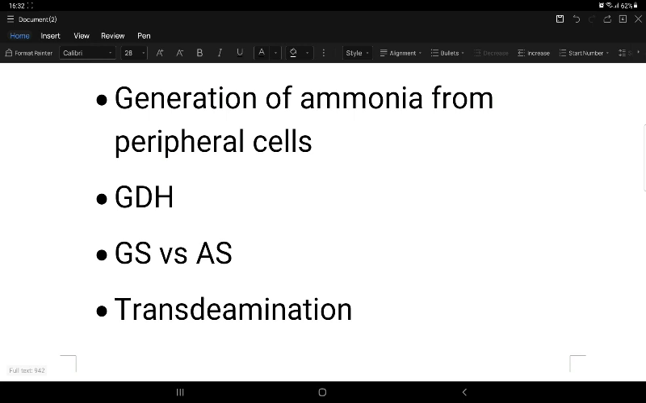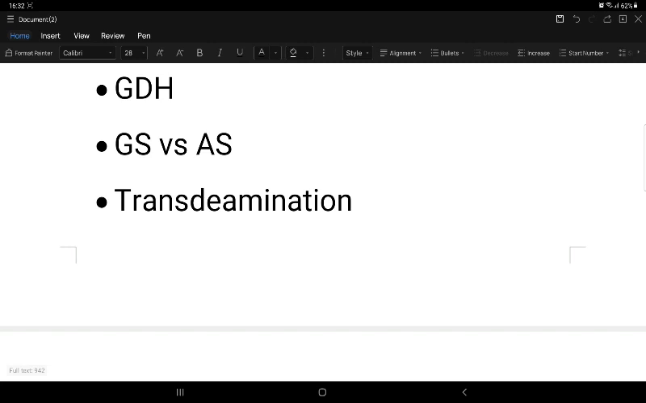And coming to the transamination reaction, one point should be kept in mind: glutamine synthetase has a role in nitrogen excretion, asparagine synthetase has no such role. Here in glutamine synthesis, the substrate is glutamate to glutamine, whereas in asparagine synthesis, aspartate to asparagine, the source of nitrogen is glutamine. Here the source of nitrogen is ammonia. That is the difference.